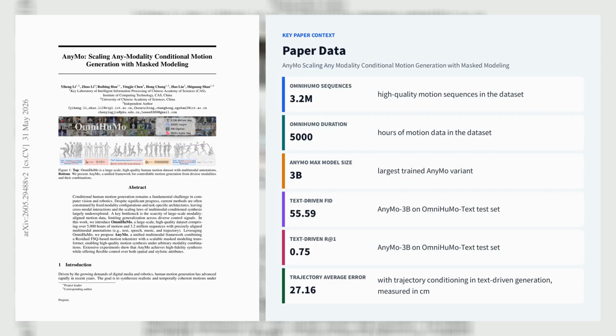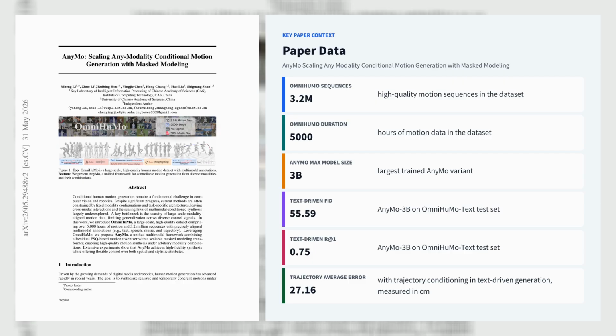Let's explore the second paper, AnyMo: Scaling Any Modality Conditional Motion Generation with Masked Modeling. AnyMo, from researchers at the Chinese Academy of Sciences and independent collaborators, tackles conditional human motion generation with a masked modeling design that scales to arbitrary combinations of text, speech, music, and trajectory inputs. Its foundation is OmniHumo, a new web video-derived dataset with over 5,000 hours and 3.2 million motion sequences, each paired with text and a subset of about 500 hours also aligned with audio.